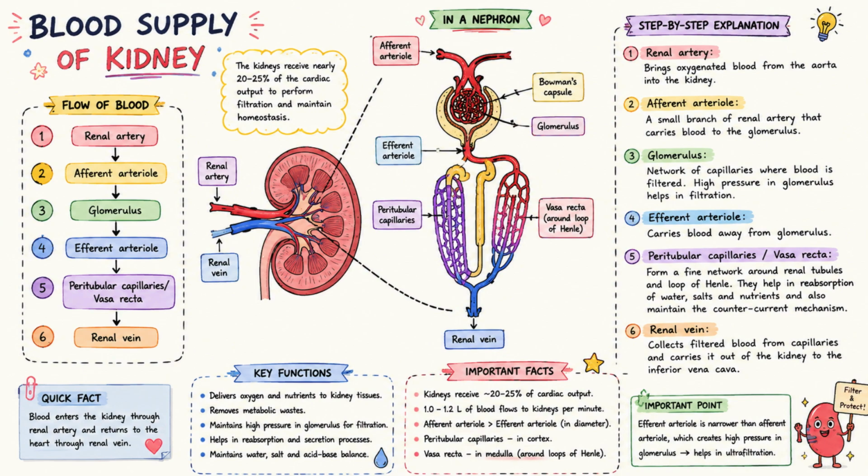Blood supply of kidney. Blood enters the kidney through the renal artery. The renal artery divides into afferent arterioles. Blood reaches the glomerulus where filtration begins. Filtered blood leaves through the efferent arteriole. It then flows into the peritubular capillaries and vasa recta for reabsorption and secretion. Finally, blood leaves the kidney through the renal vein.